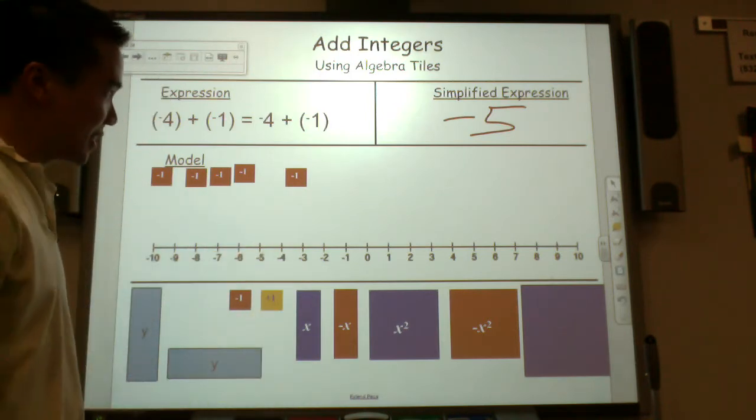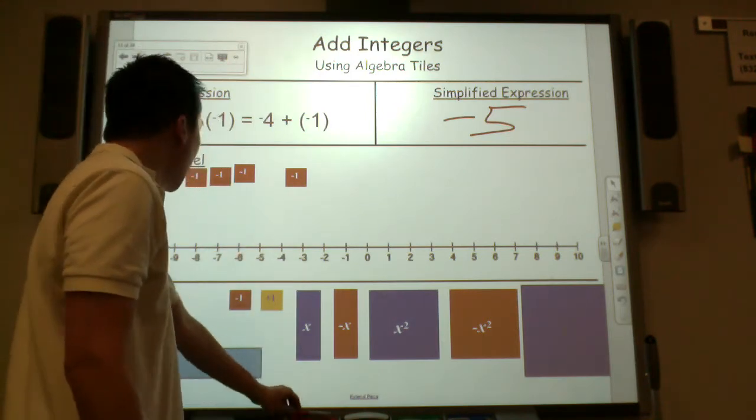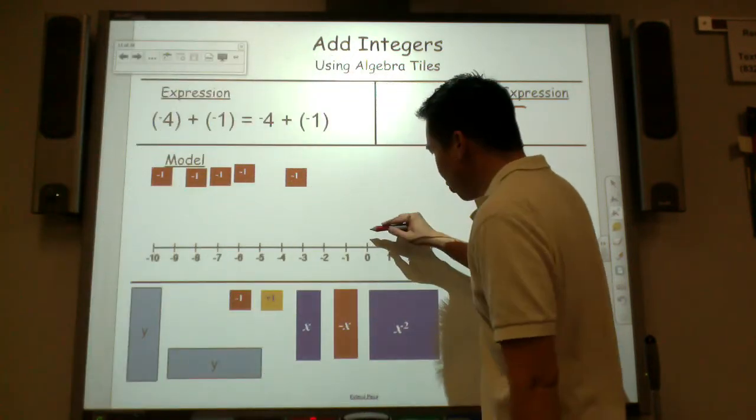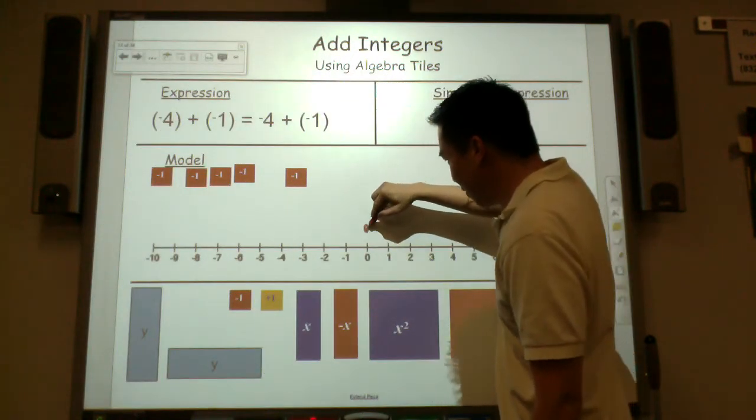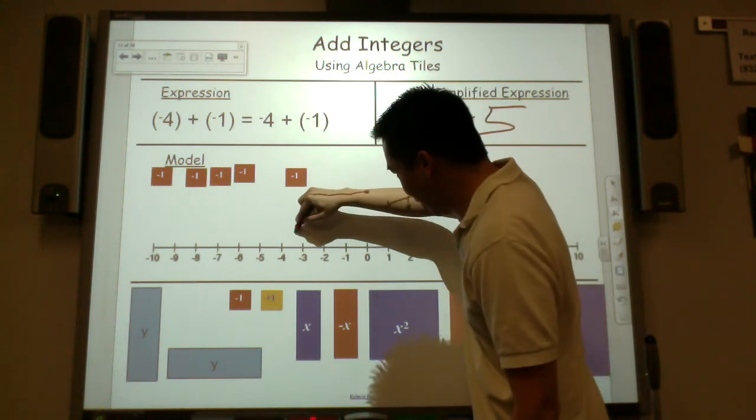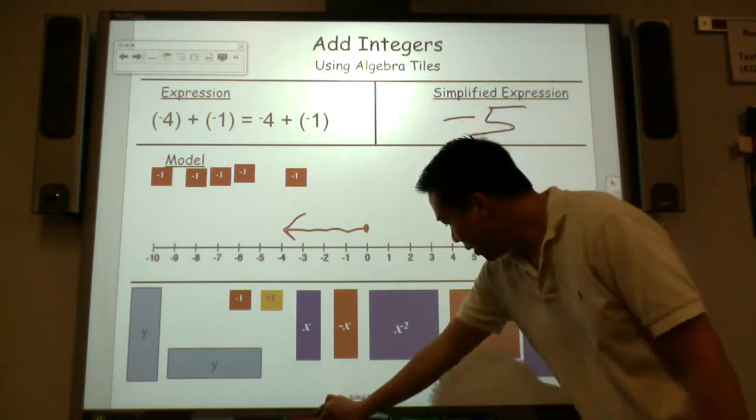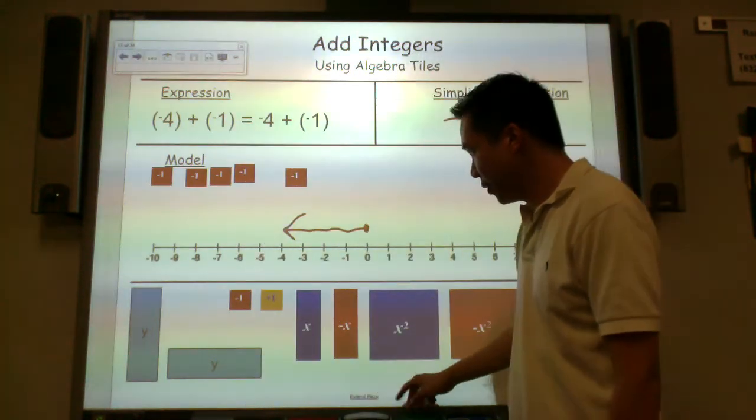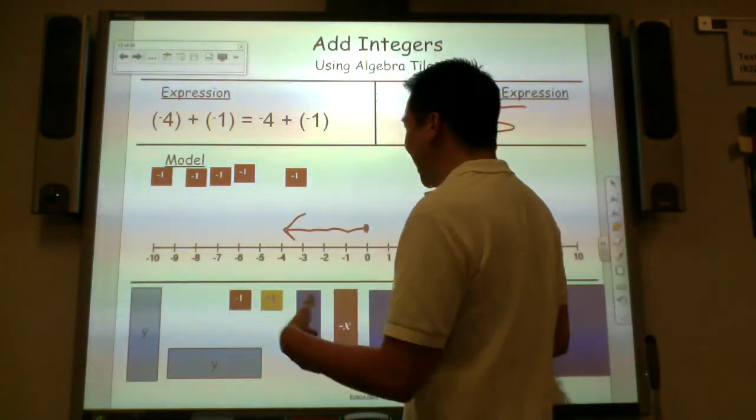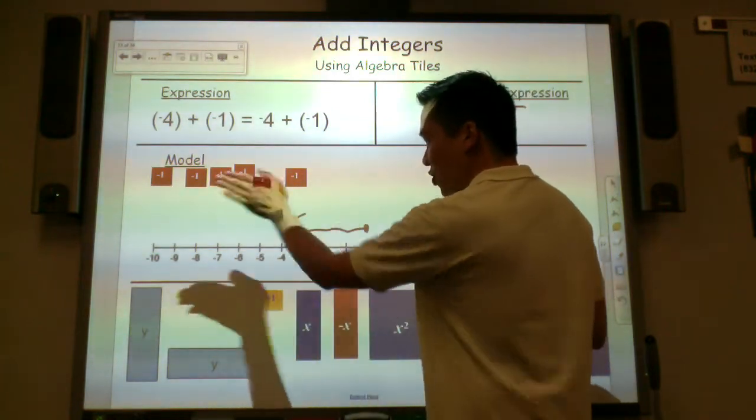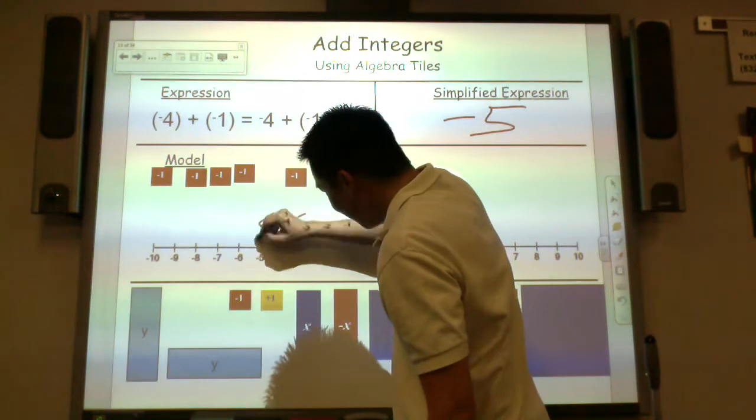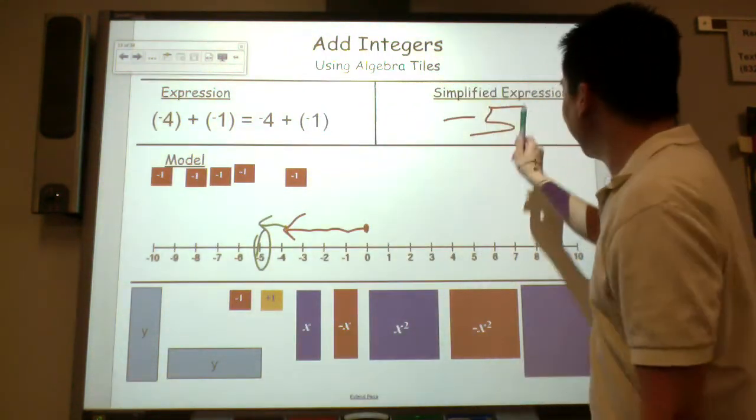Let's draw a number line to see another representation. First integer is -4. I need to draw an arrow to the negative side. 4 negative. 1, 2, 3, 4. Then our second integer is -1. So I need to draw 1 more negative. Would the arrow face this way or this way? This way. What number is that? What integer is that? -5.